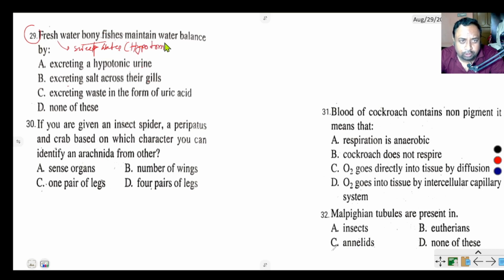So they excrete hypotonic urine, excreting salt across, because salt is absent in fresh water.